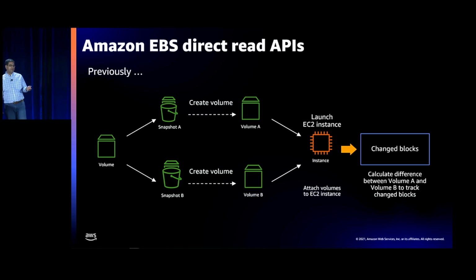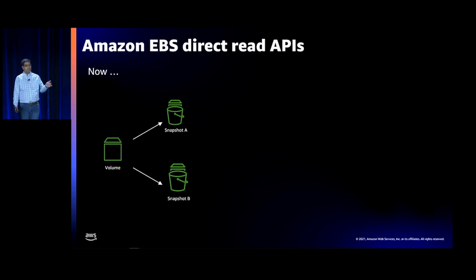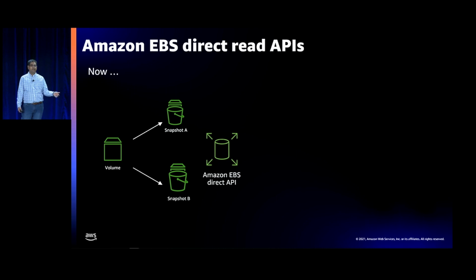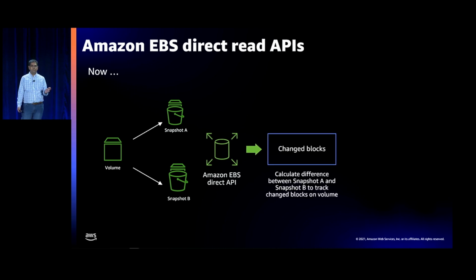We looked at this and said, this is pretty complex. And so instead, what we simplified that to is customers still take the volume, have a base snapshot, and have the next snapshot, so snapshot A and snapshot B. And now we just give you a simple API that compares those 2 snapshots, and you have the change blocks. So all of those intermediate steps around what you would need to do to get the backup delta set are just gone.